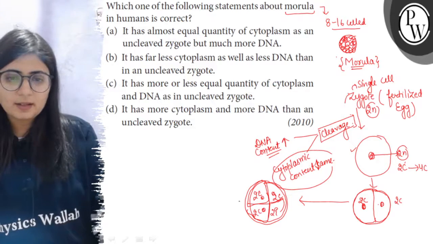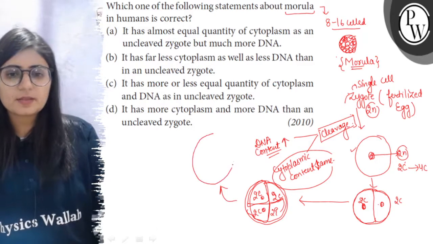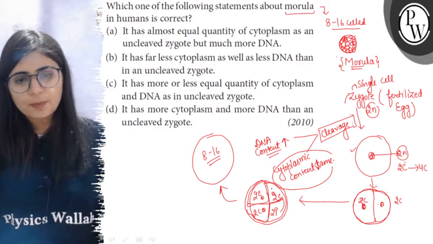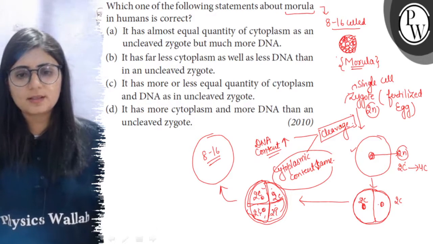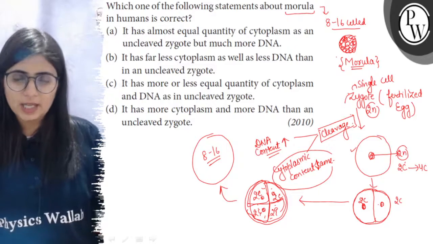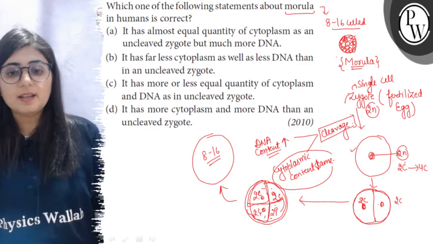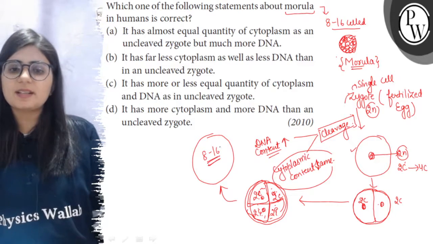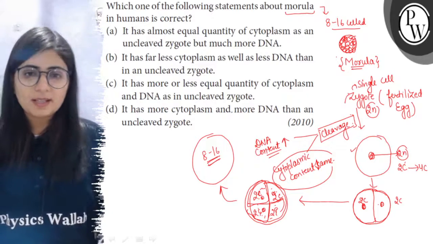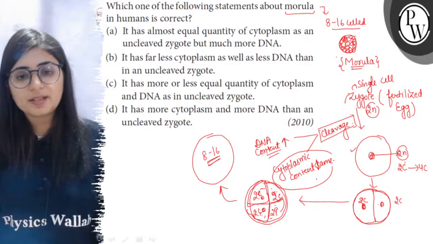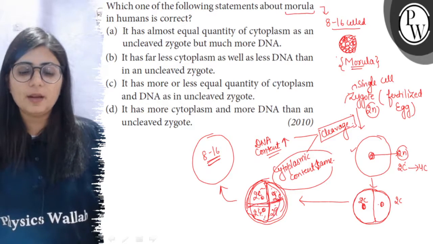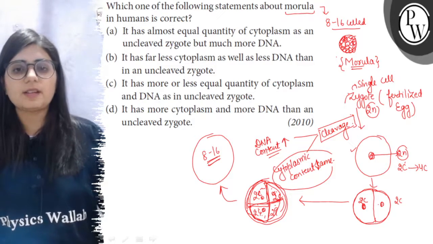At the 8 to 16 cell stage, the cytoplasm will remain the same and the size of the blastomeres will keep decreasing, but the DNA content as a whole, 2C, 2C, 2C, 2C, becomes 8C. Then in the 8 to 16 cell stage it will become more. So the amount of DNA is increasing but the cytoplasmic content is the same and the size of blastomeres keeps decreasing.